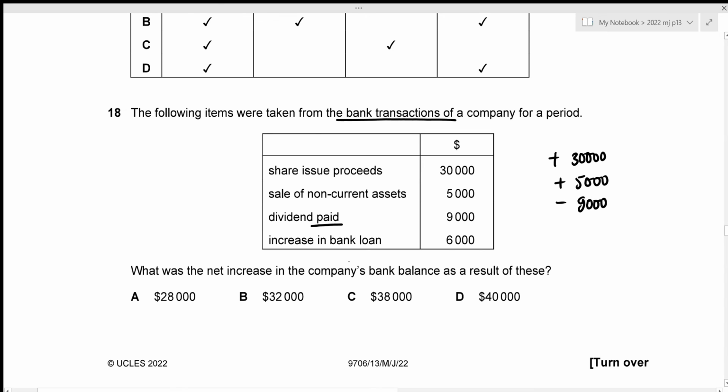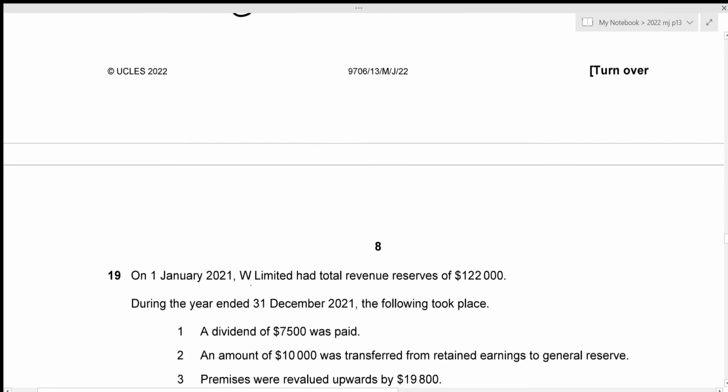And then we have increase in bank loan. This just means that we have taken a bank loan that would definitely increase our bank balance, right? So we need to add the 6,000 as well. And this gives our net increase. So that's 30,000 plus 5,000 minus 9,000 plus 6,000, which results in 32,000. So this is the net increase in our company's bank balance, which is given in option B. That's our correct answer. Now we can move towards question number 19.